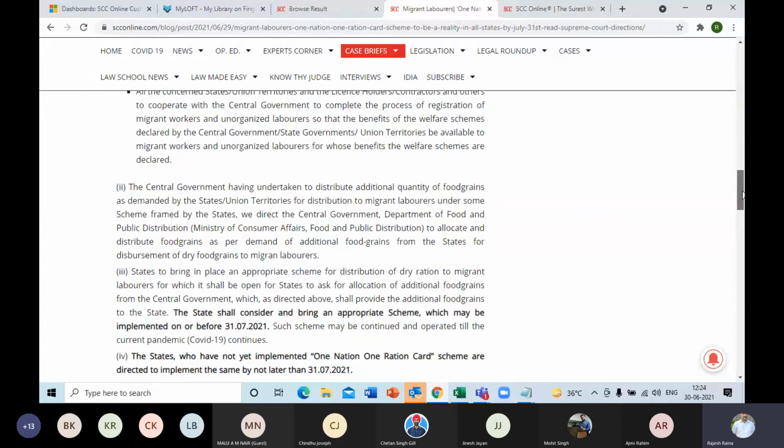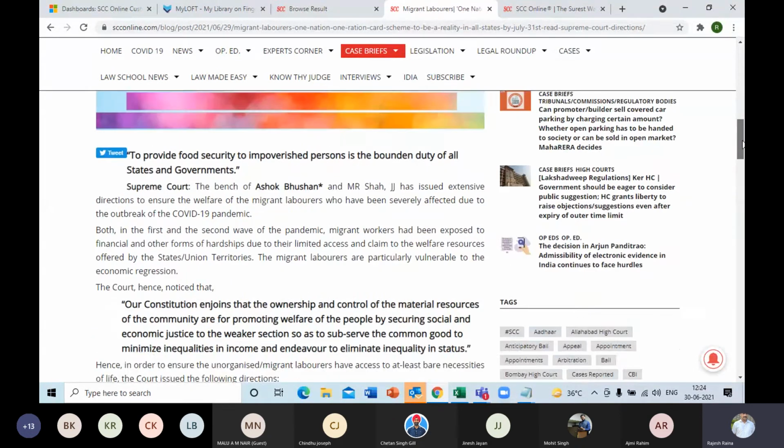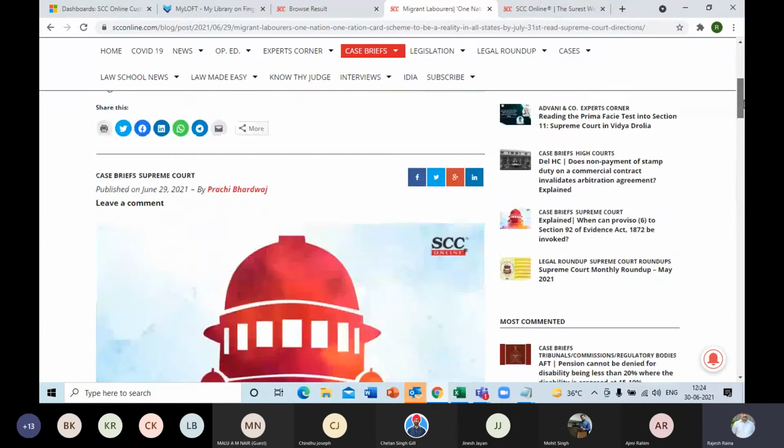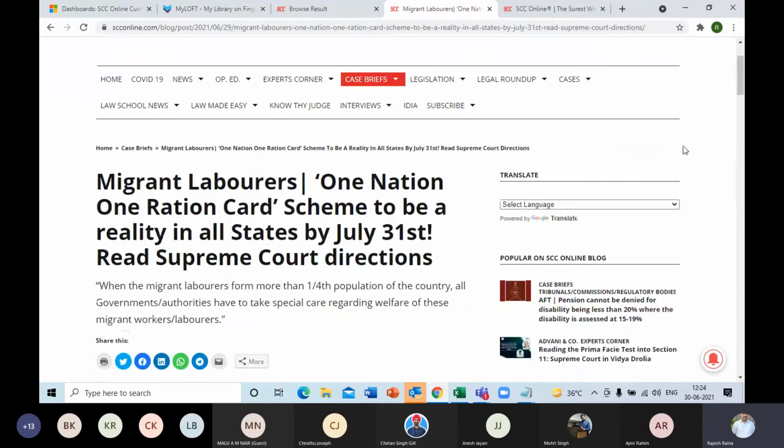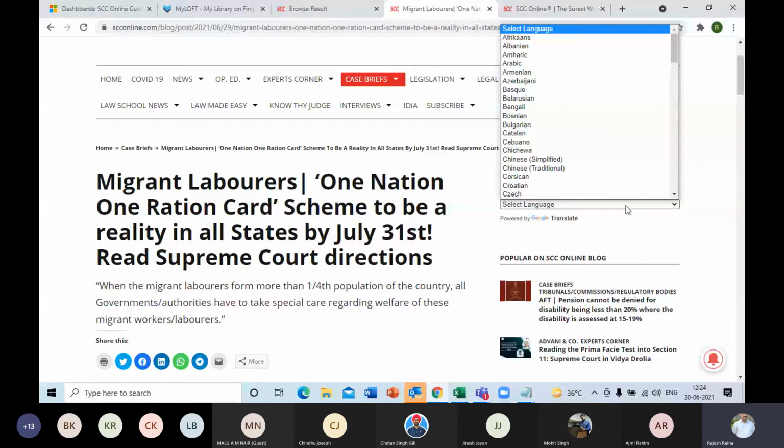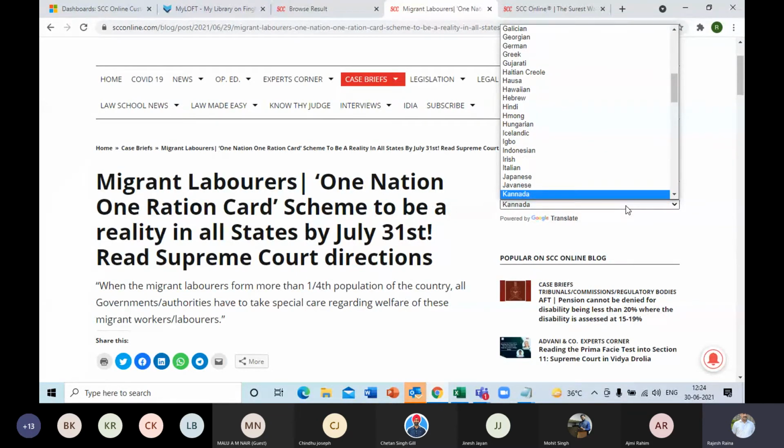And of course, at times we want this to be read in our native language, and we get more pleasure out of it. Anybody will want to read in their regional language, so let's try that. I think we have Malayalam for Kerala. Yeah, Malayalam is there.